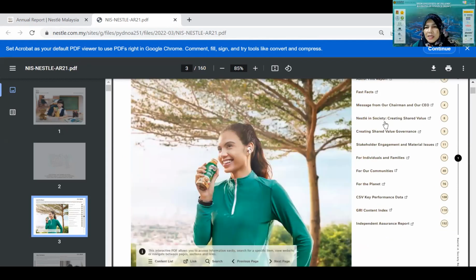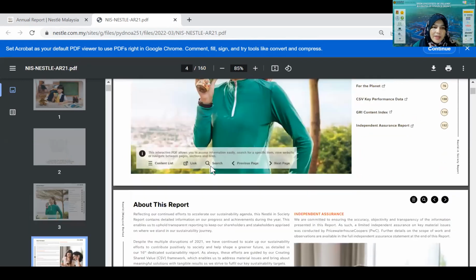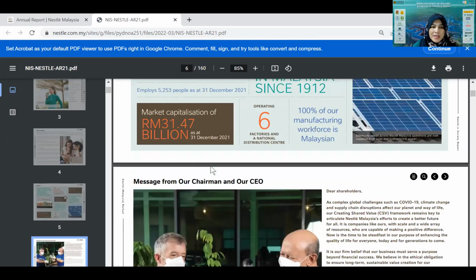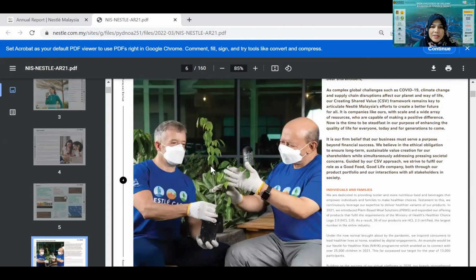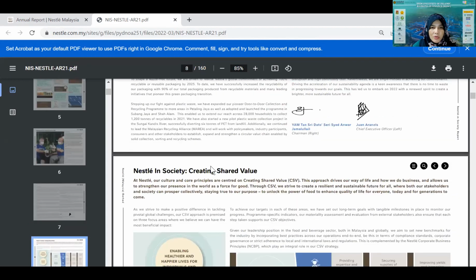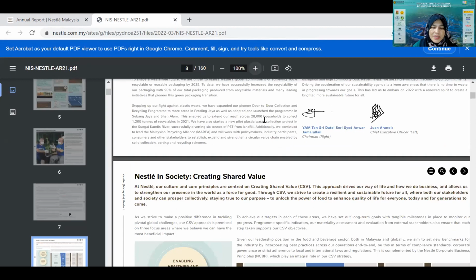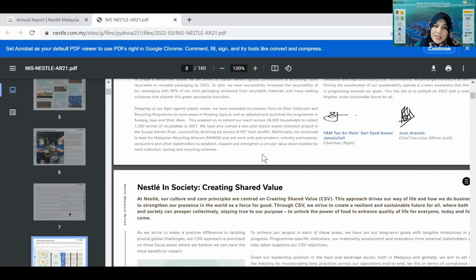Yeah, in the section for the society, creating shared value. So all these things are information on their activities. Yeah, this is like a story where you can read the details. Of course the figures will be reflected in the financial report that we saw earlier as well.